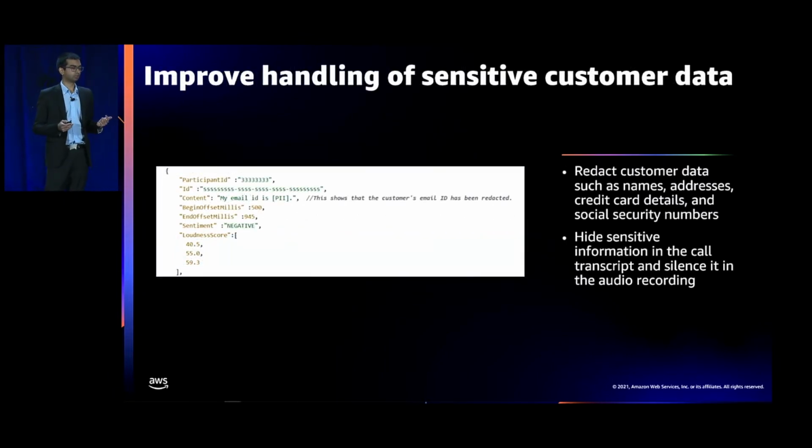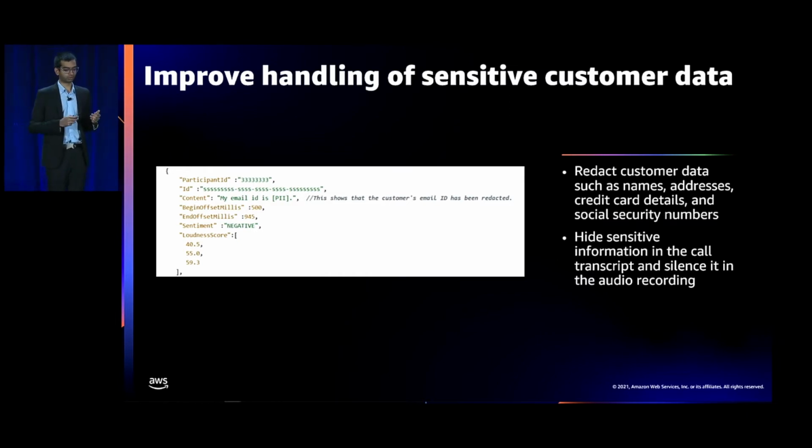Now, your contact centers also hold valuable information regarding your customers. It could be personally identifiable information, or PII in short, or it could be location details, or it could be financial details, and so on, right? With Contact Lens, you can redact such sensitive data, data such as names, addresses, credit card details, and social security numbers.